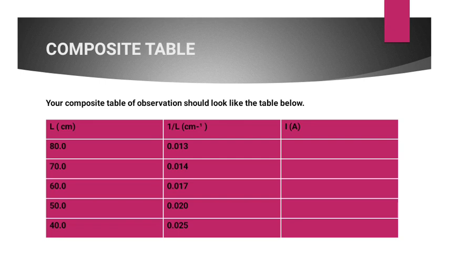And there's something I want to call your attention to. In physics practical, whenever we are marking, there is what we call trend. And that is very important. What do we mean by trend? If a value is increasing, then the corresponding value, does it increase or reduce? That is what we call trend. If a value is reducing, the corresponding value, does it increase or reduce? That is what we call trend. And that trend also determines how your graph will look like.